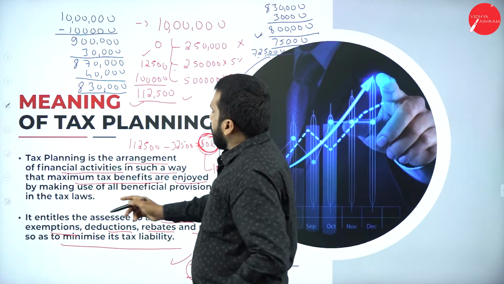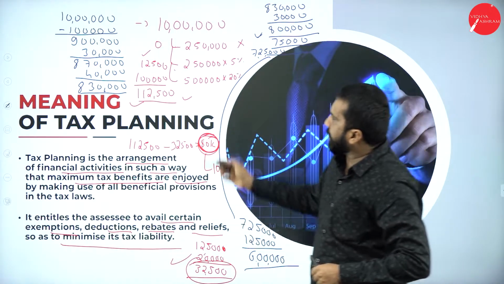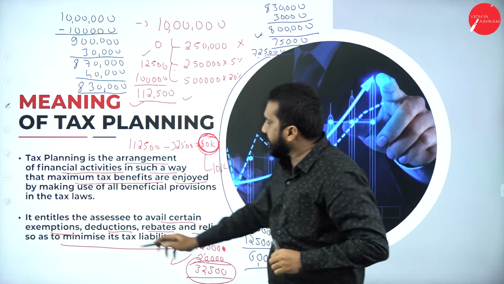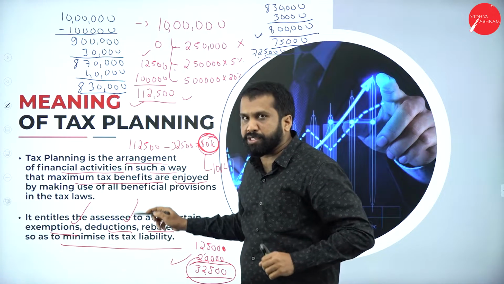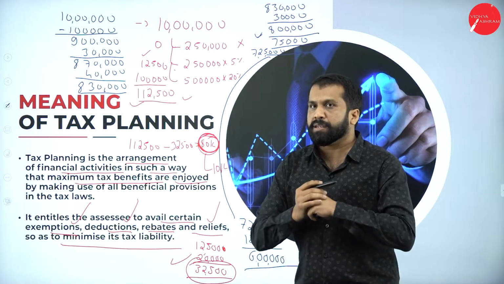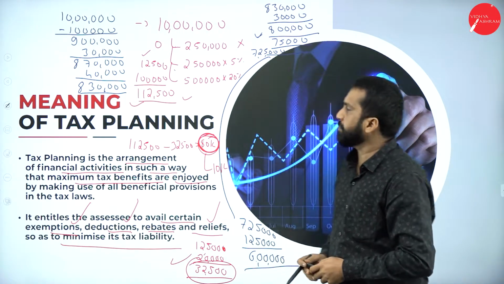Now, it entitles the assessee to avail certain exemptions. Whatever I have done, the minus and all, those are called exemptions. Those are called deductions. Those are called relief. Hope you are clear. Good. This is what your tax planning is.